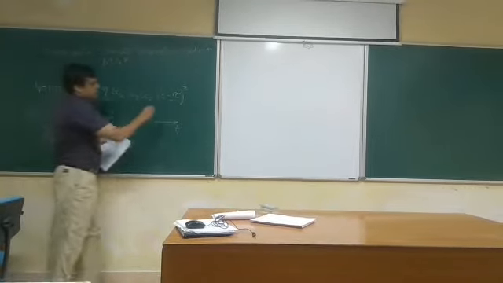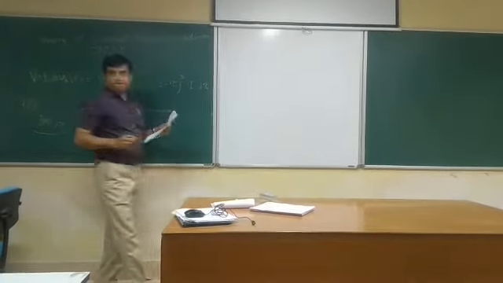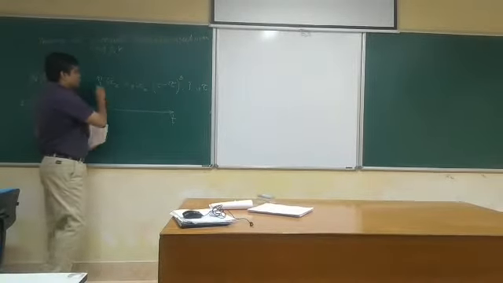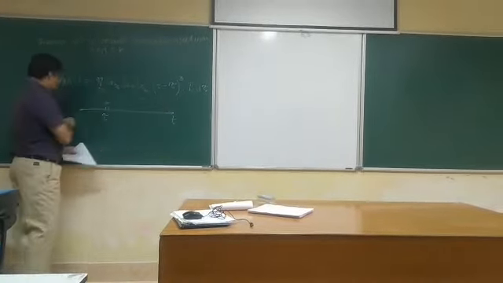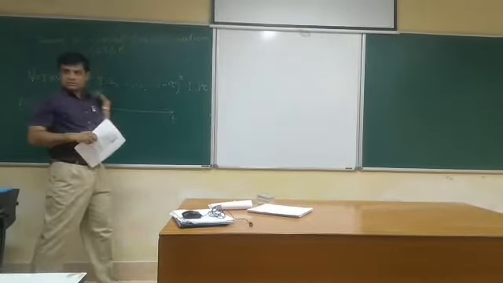Understood? For one particle that goes to this volume, these many number of particles forming at tau will be of this. Total volume will be this.